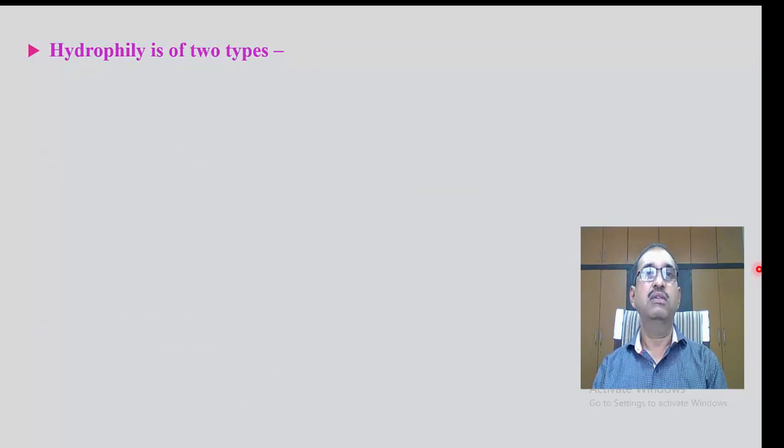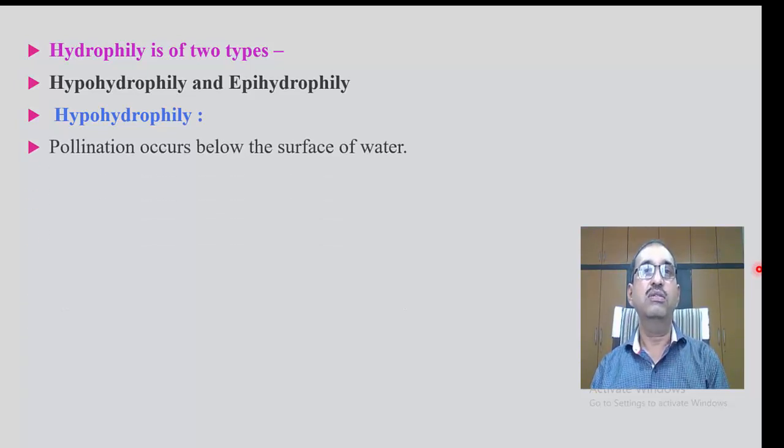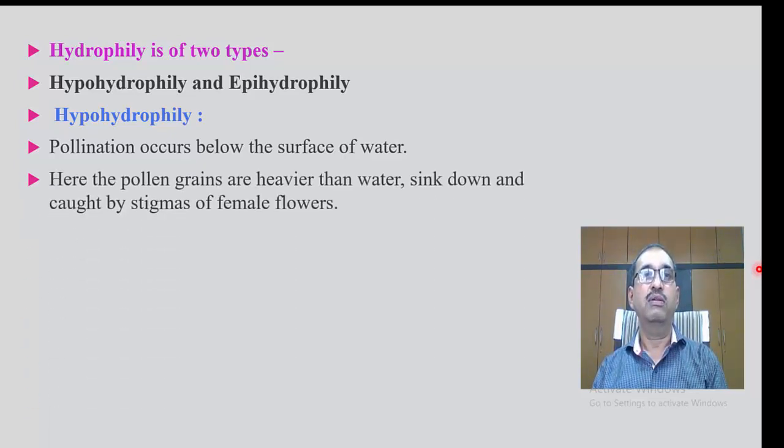Hydrophilous flowers are of two types, hypohydrophily and epihydrophily. First we see hypohydrophily. When pollination occurs below the surface of water, such a condition is called hypohydrophily and such a flower is called a hypohydrophilous flower.